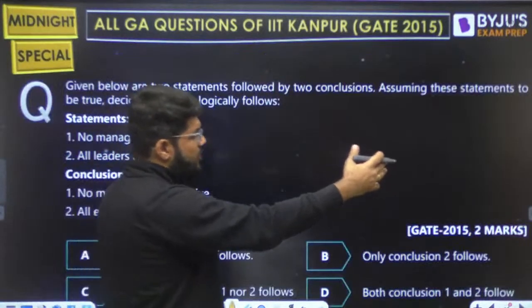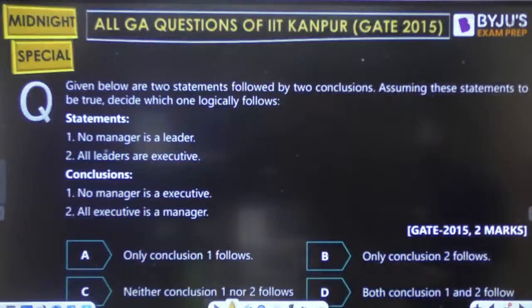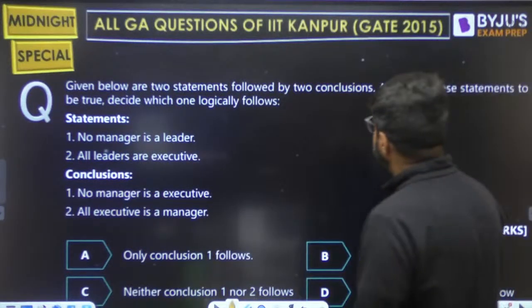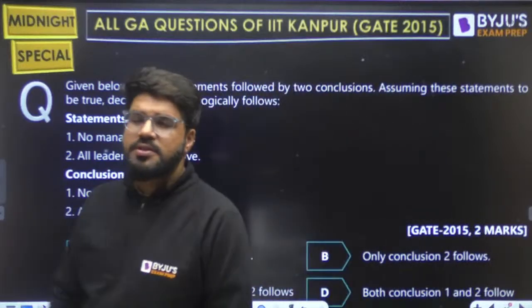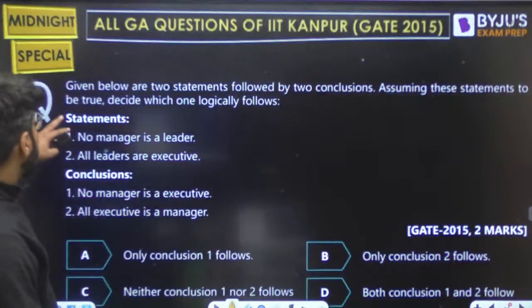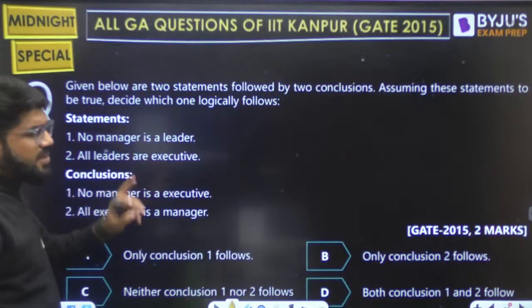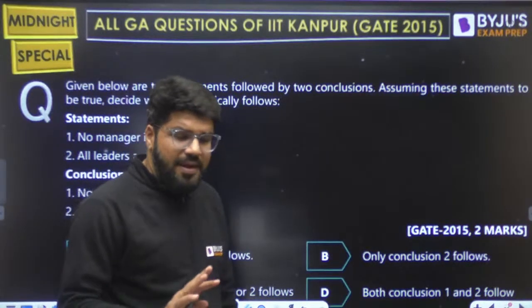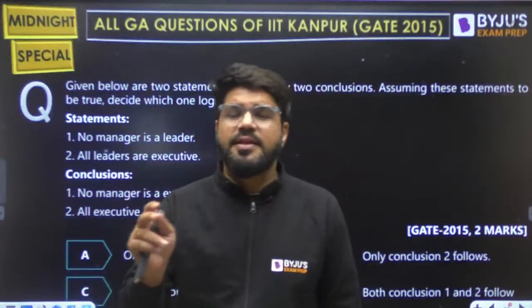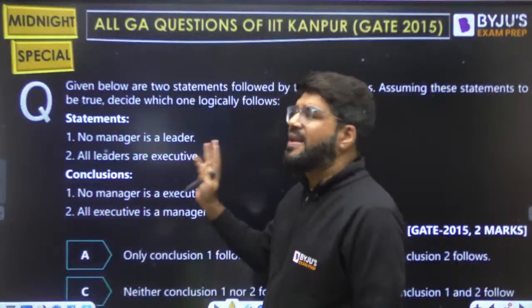Next, one more question of syllogism for 2 marks. Given below are 2 statements followed by 2 conclusions. Assuming these 2 statements to be true, decide which one logically follows. No manager is a leader. Here neither is there 'all' nor is there 'some'. No manager is a leader.